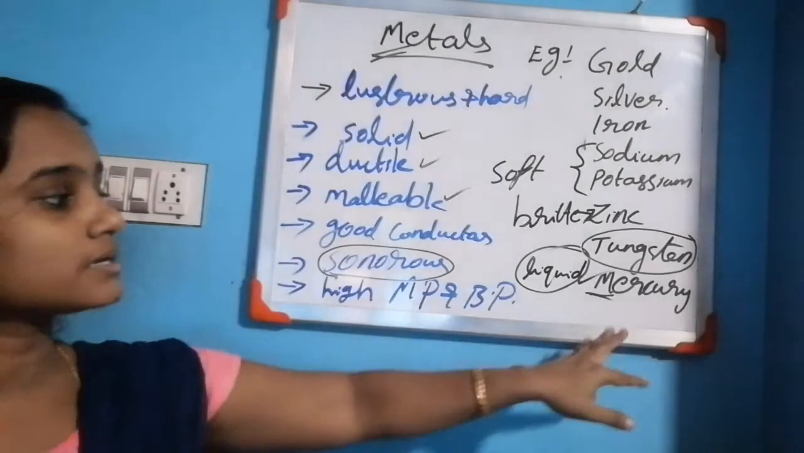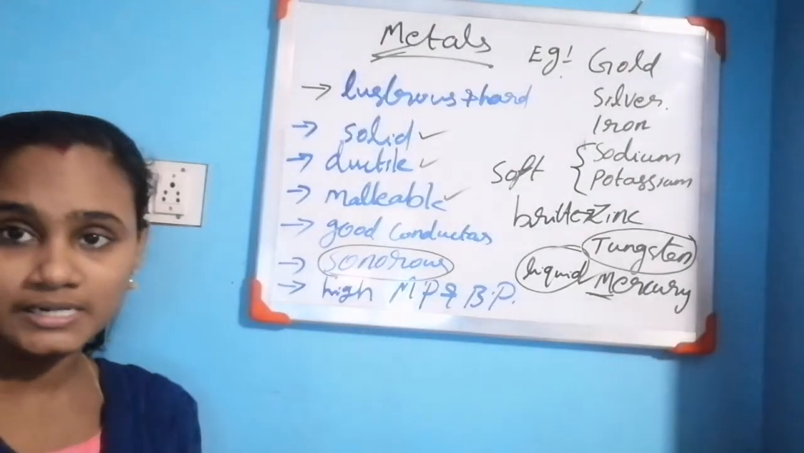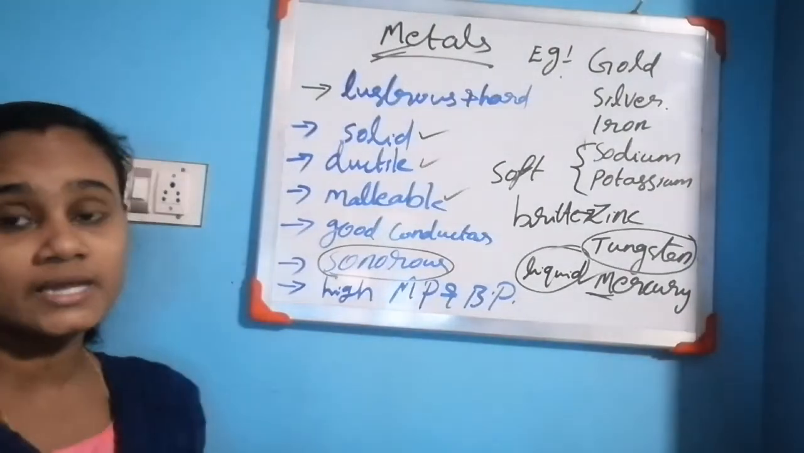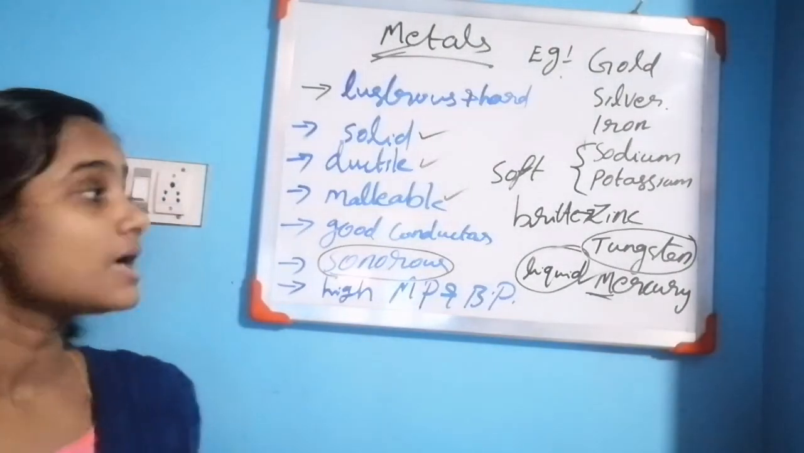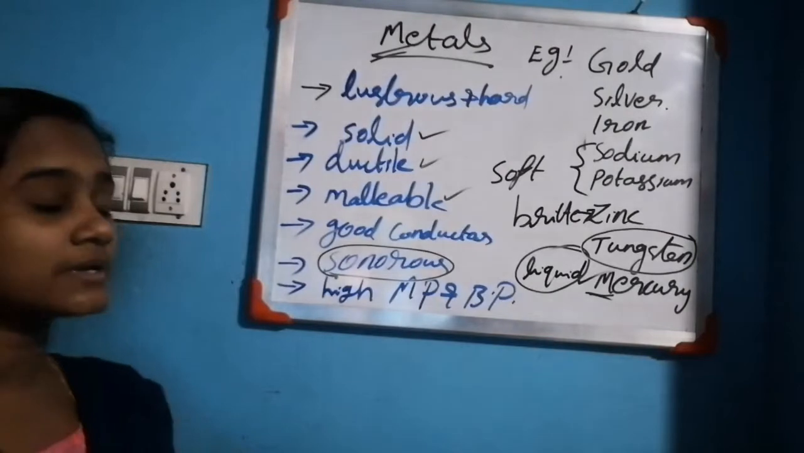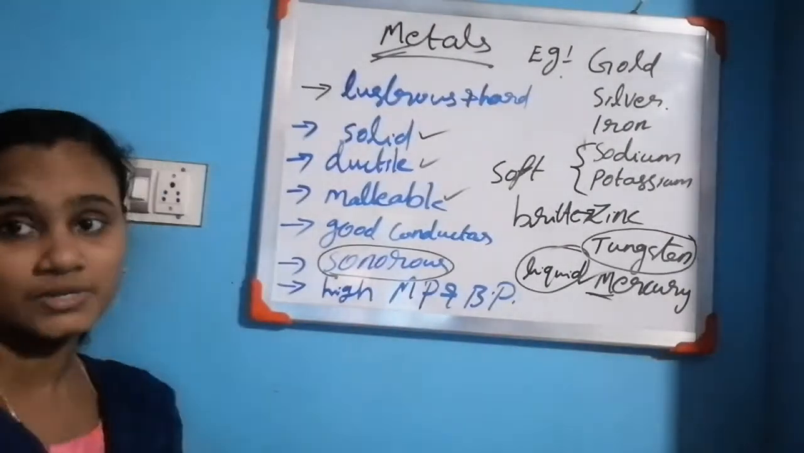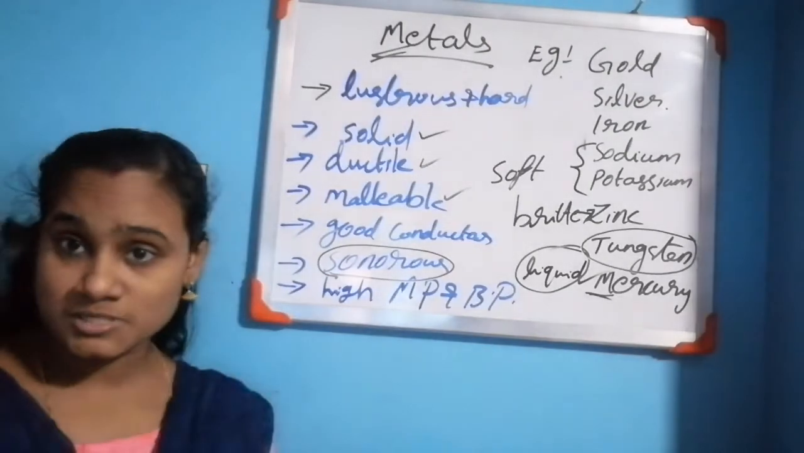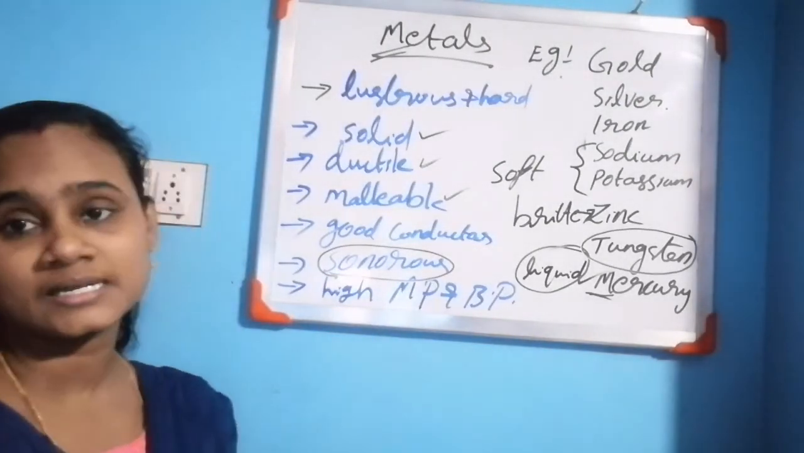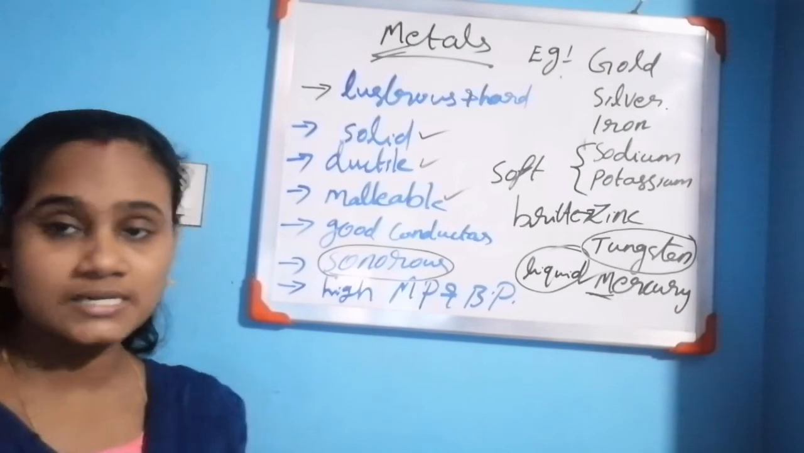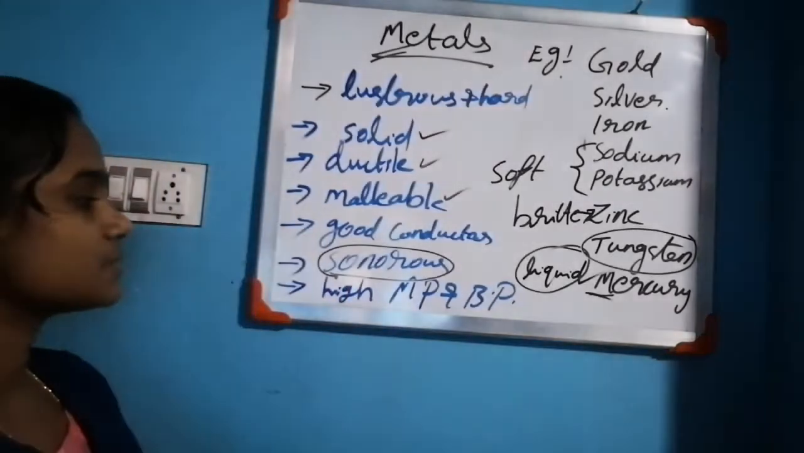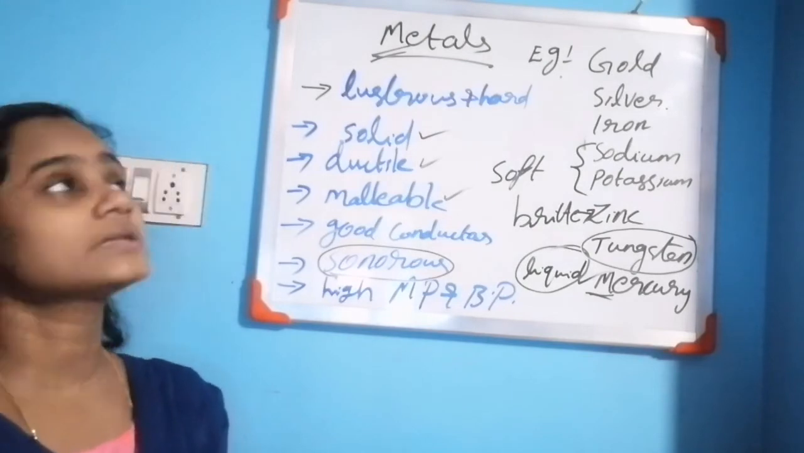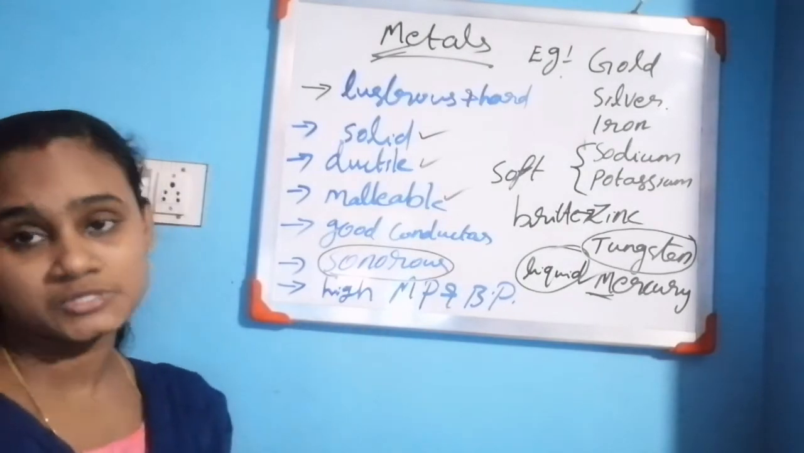One exception is mercury. Mercury is a liquid metal. Dear children, all the metals are ductile in nature, that means we can stretch them into thin wires. Malleable means we can beat them into thin sheets. Then they are good conductors of heat and electricity, but one exception is there. What is that? Tungsten. Tungsten is a bad conductor of heat and electricity. All the metals have high melting and boiling points, and metals are sonorous substances. Is it clear?